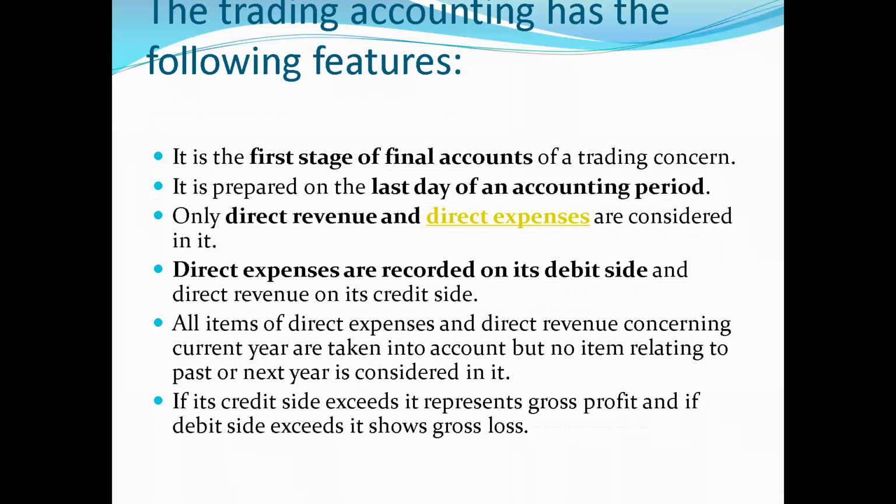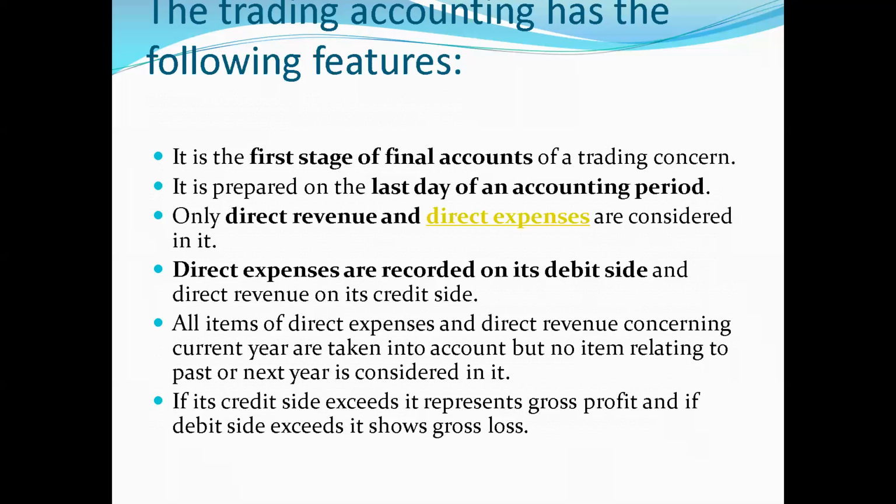Talking about the features of trading account, it is the first stage of final accounts of a trading concern. It is prepared on the last day of the accounting period. Only direct income and direct expenses are recorded in this. All the direct expenses are recorded on the debit side, and all the direct incomes or revenue are recorded on the credit side.